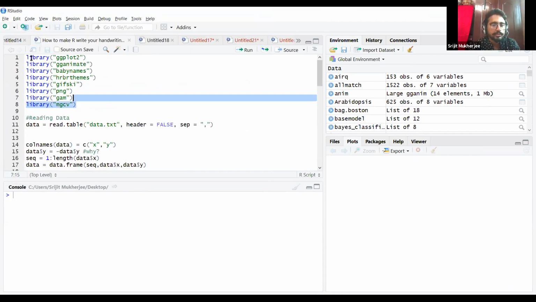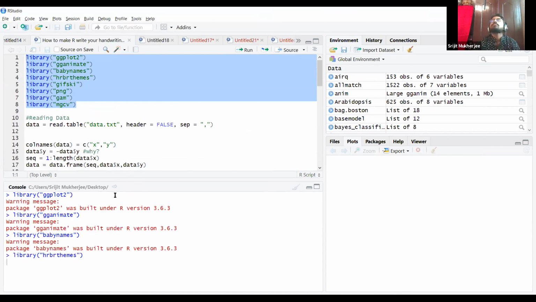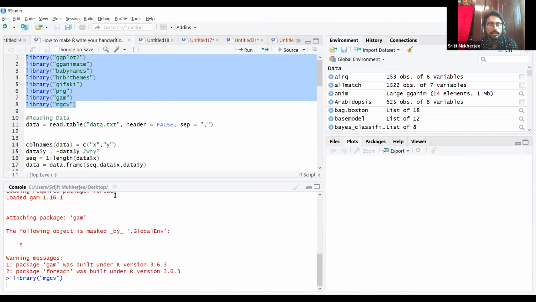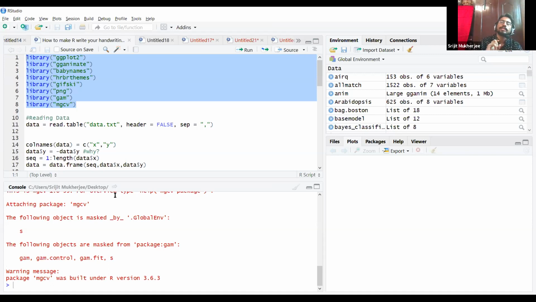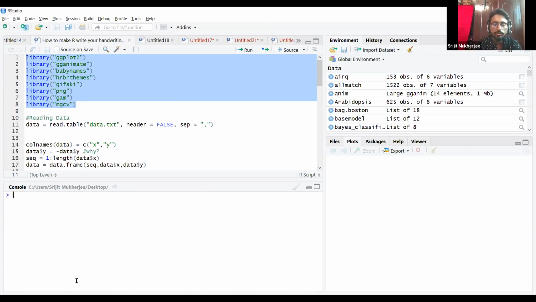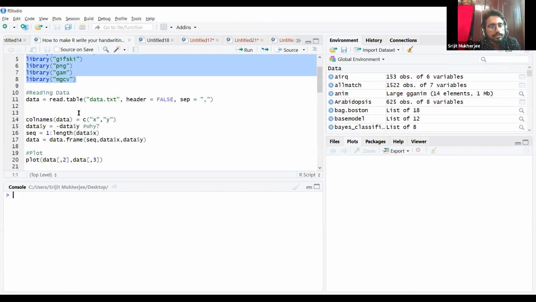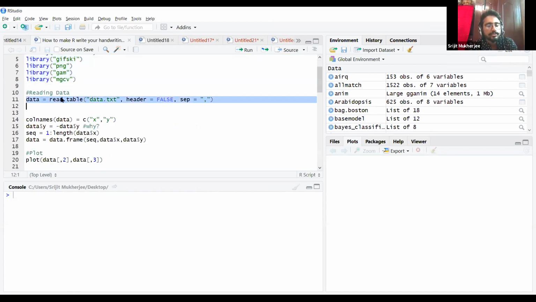So these libraries need to be loaded. This mgcv is the library containing the GAM function, and mgcv is an algorithm to calculate, a sort of a loss function based on deviance, which is minimized. Okay, so first I will read the data.